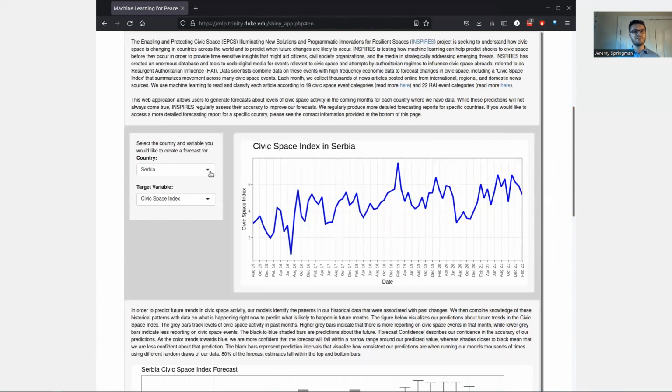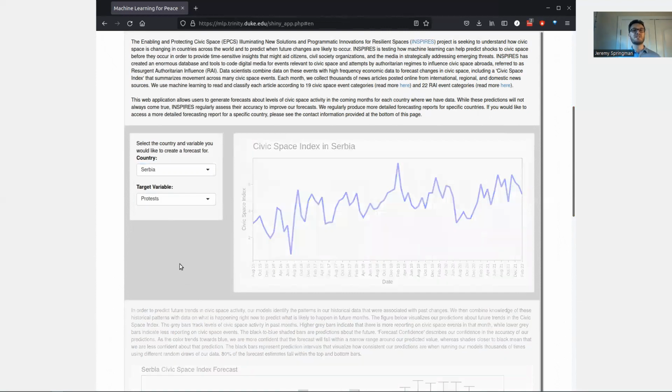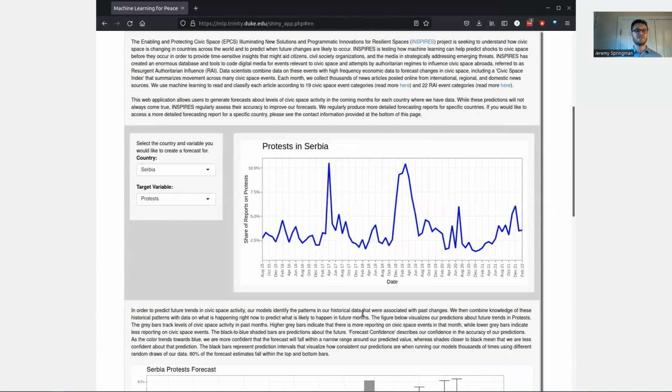Using the menu on the left, users can select the country and type of event that they are interested in and look at a series of figures that visualize recent trends and our expectations for future months. The page provides forecasts for 12 different types of events, as well as a civic space index variable that summarizes the amount of activity across many related event types.